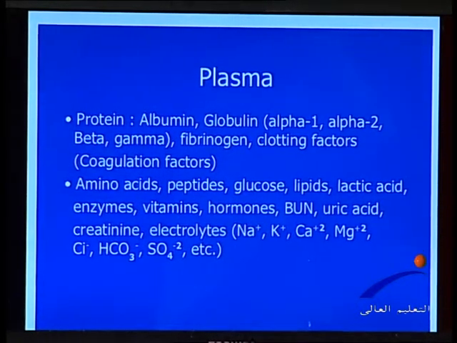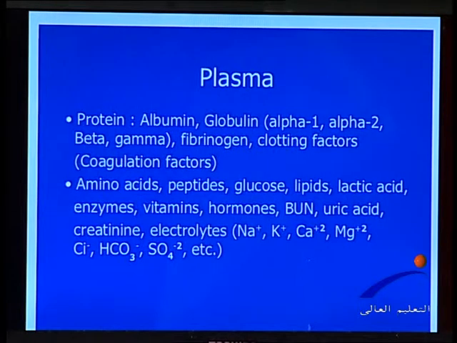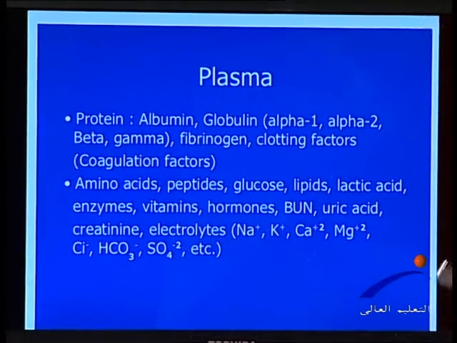It also contains amino acids needed for protein content, peptides, glucose, lipids, lactic acid, a variety of hormones and vitamins, and uric acid, blood urea nitrogen, carbon dioxide, etc. So plasma contains a lot of substances.